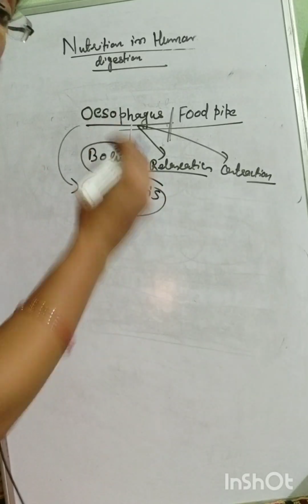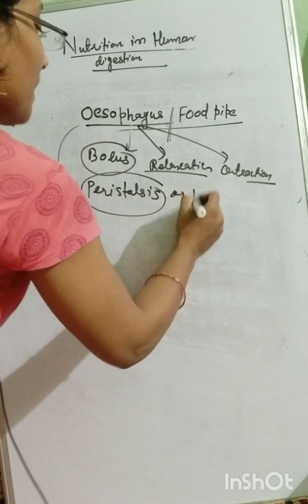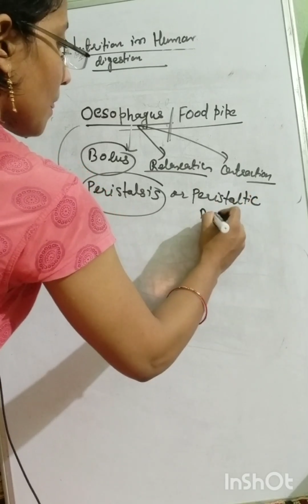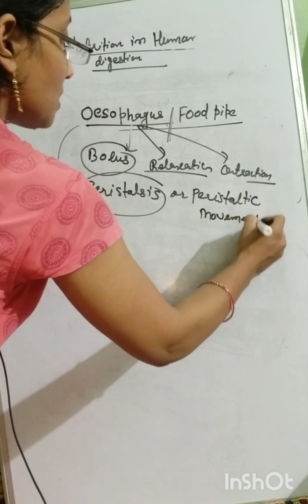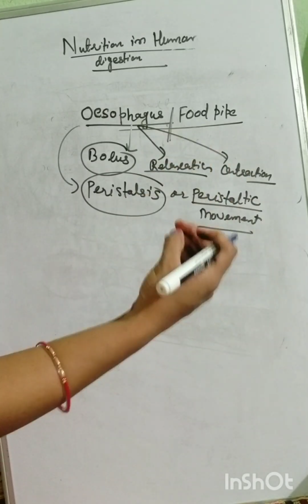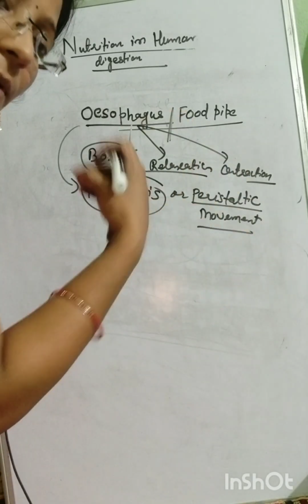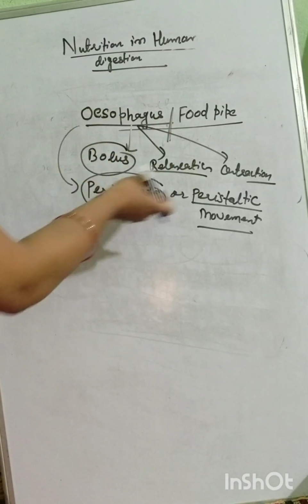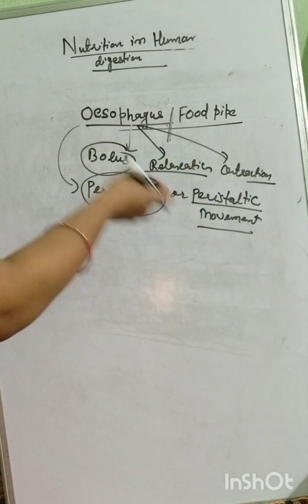Okay, or you can say it is called peristaltic movement. Peristaltic movement. Remember these things. Whatever rhythmic contraction and expansion takes place in the food pipe is called the peristalsis movement, or you can say peristalsis.